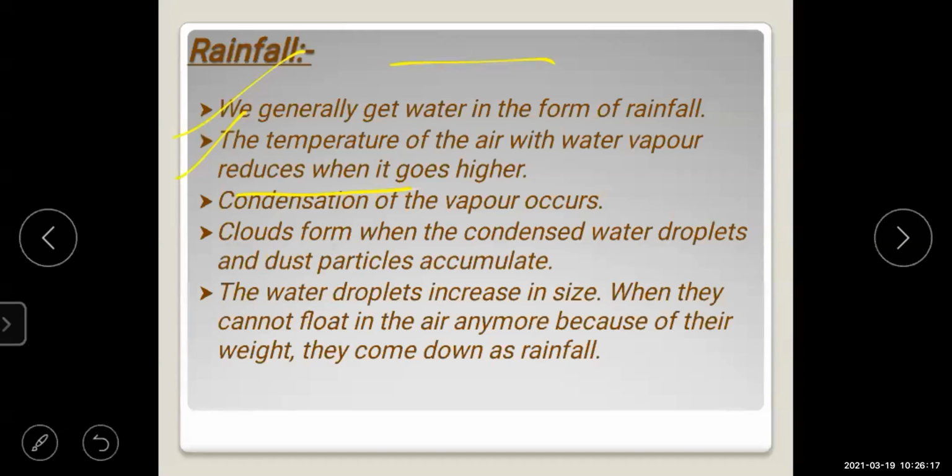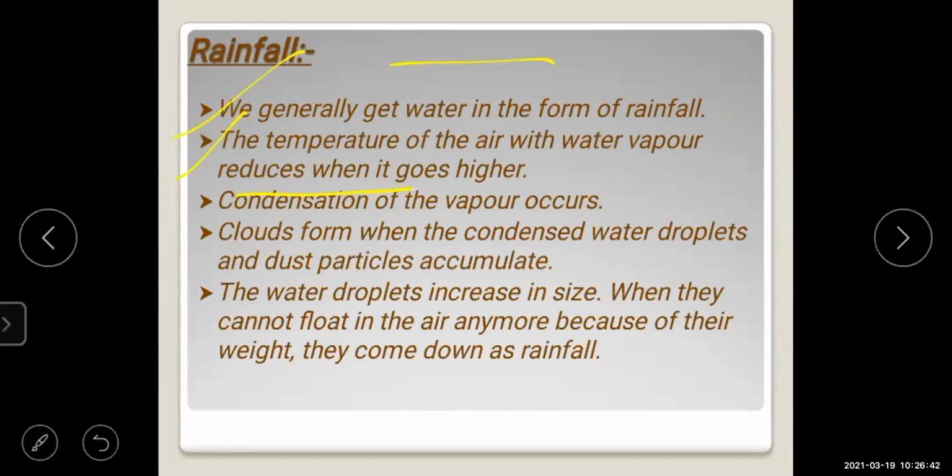So these were the main important points in this chapter. What we have studied today: about precipitation, snow, hail, rain. And what is condensation, sublimation.